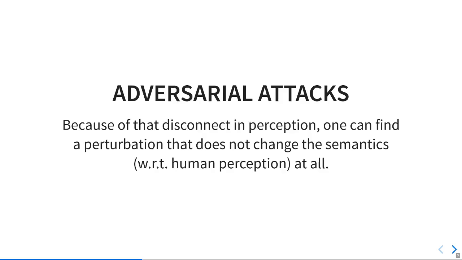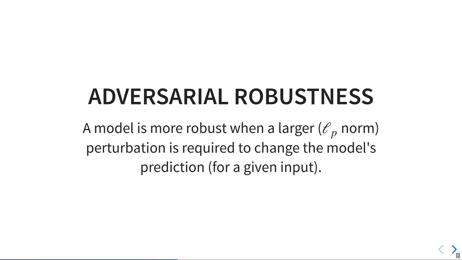When you find and apply such a perturbation, you're essentially breaking the model, and so this process is referred to as an adversarial attack. Obviously, a model breaking is problematic, and so we talk about adversarial robustness as a property of a model that determines how large such perturbations need to be in order to have the desired effect. Essentially, more robust means that larger perturbations are required.